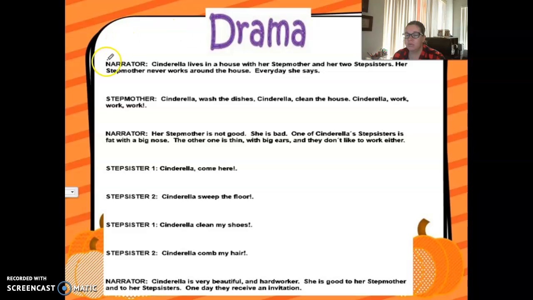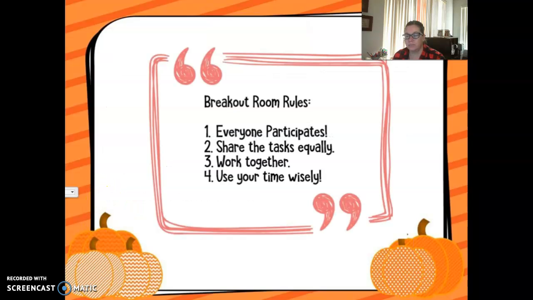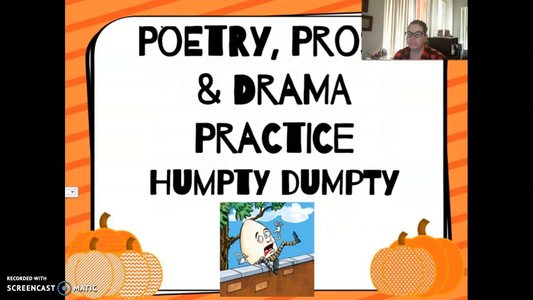So here's an example of drama. The narrator is telling the story. Here's a character, narrator. See how it's broken up by who is speaking. Okay, so in a breakout room, once you see the next slide, you're just going to pause it and do it yourself and then play when you're ready to go over it. So we are going to practice with Humpty Dumpty. Is it poetry, prose, or drama?